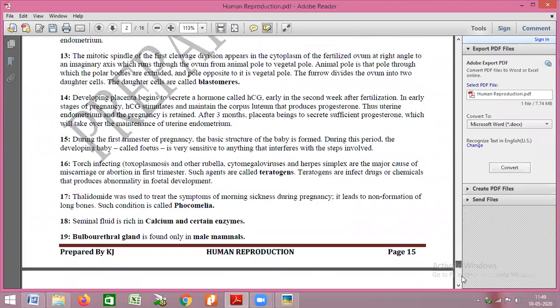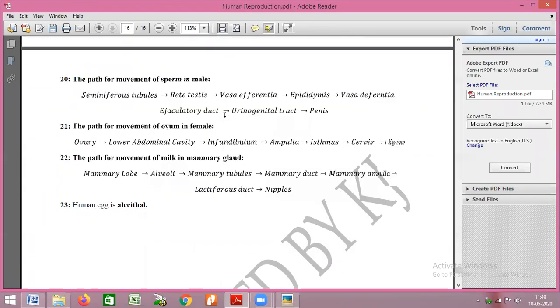We have the seminiferous tubules. The seminiferous tubules is the region where the production of sperm starts. The seminiferous tubules send the sperm to the tubuli recti, then to the rete testis, to the vasa efferentia, and from the vasa efferentia to the epididymis.